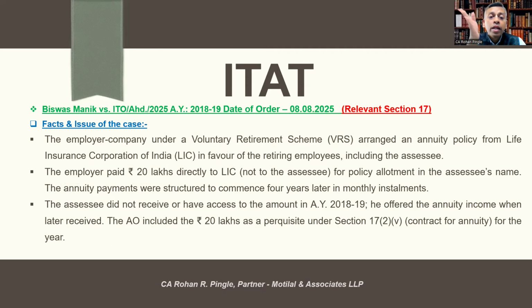The employer paid rupees 20 lakhs directly to the LIC, not to the assessee, for policy allotment in the assessee's name. The annuity payments were structured to commence 4 years later in monthly installments. The assessee didn't receive or have access to the amount relevant to assessment year 2018-19. He offered the annuity income when later received. The AO included 20 lakhs as a perquisite under section 17 subsection 2 clause 5 for the year.